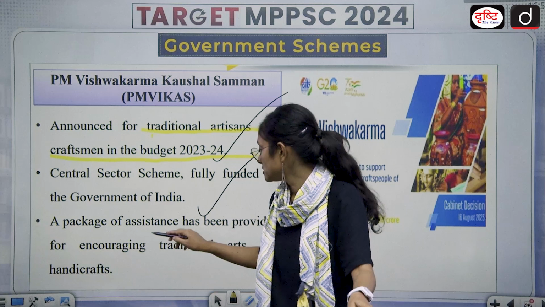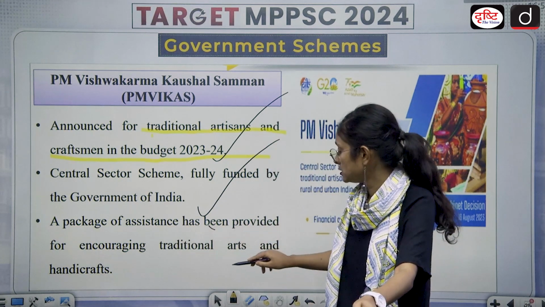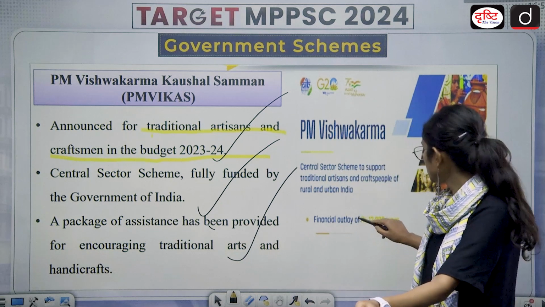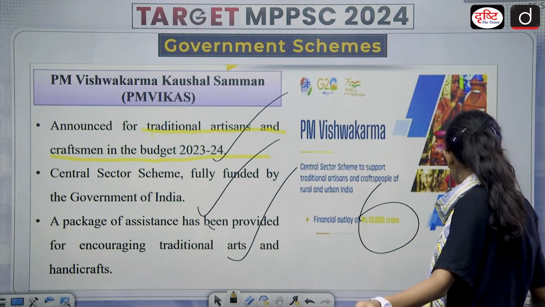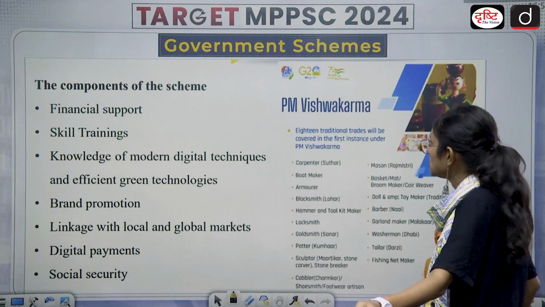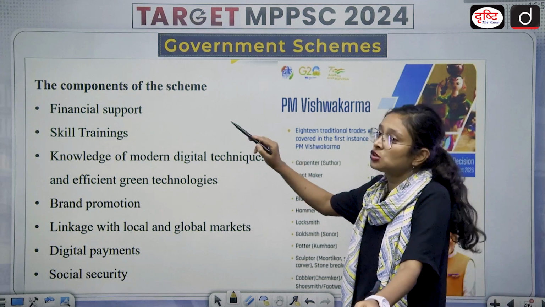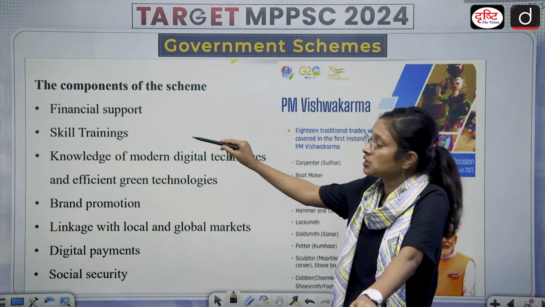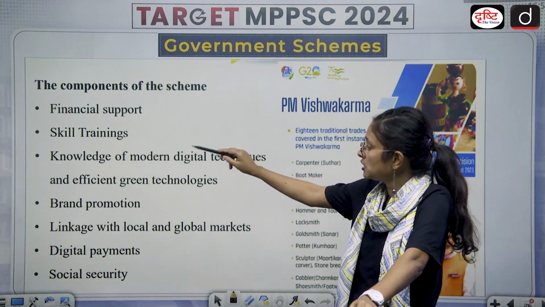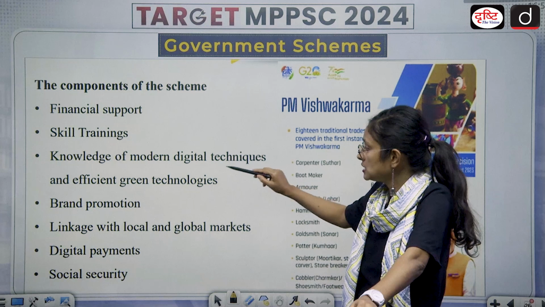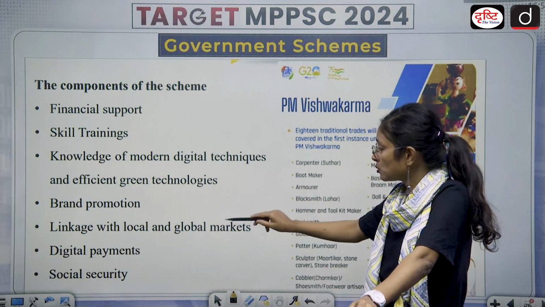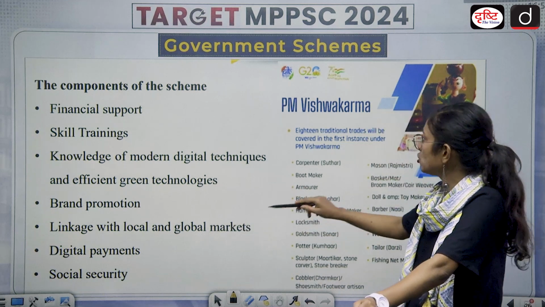A package of assistance has been provided for encouraging traditional arts and handicrafts. Financial outlay of rupees 13,000 crore. Then we have another one, which is the components of the scheme. So here we have the components of the scheme: financial support, skill training, knowledge of modern digital techniques and efficient green technology, brand promotion, linkage with local and global markets, digital payments, social security.